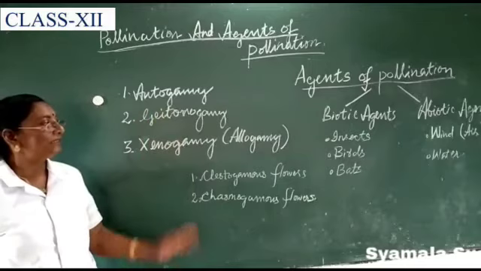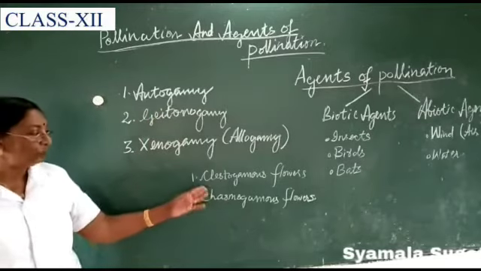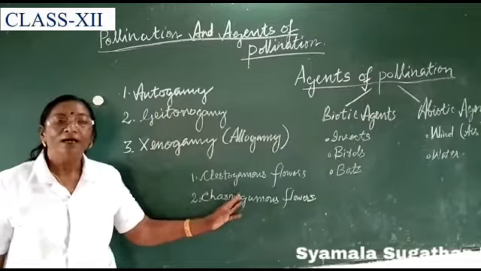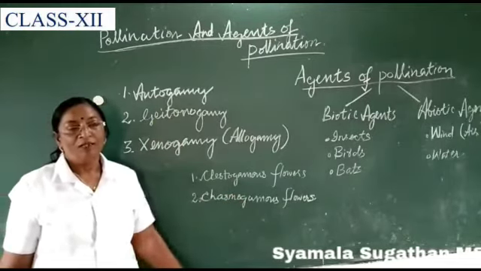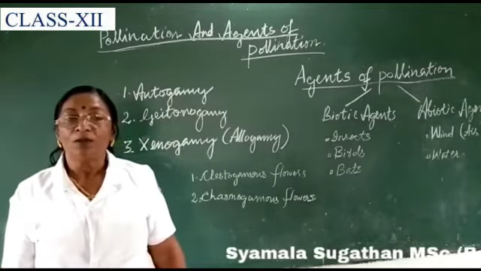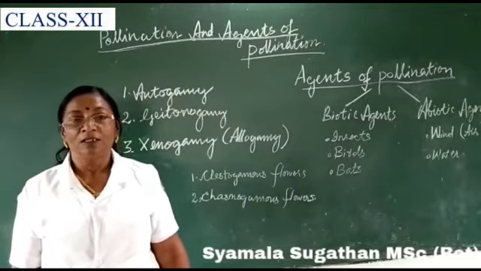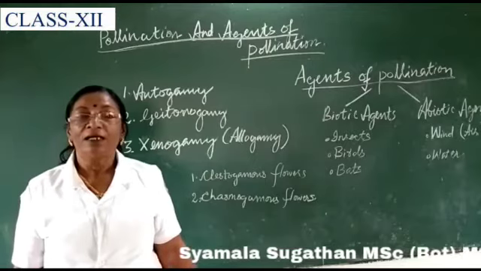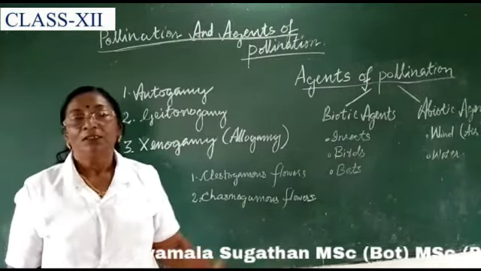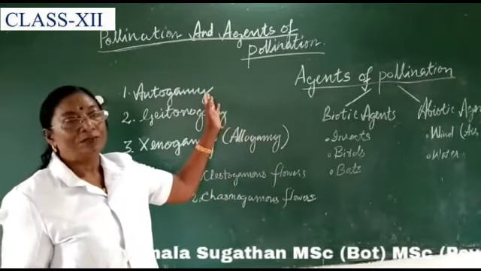And when we are studying this, we have to come across two different types of flowers, namely cleistogamous flowers and chasmogamous flowers. Cleistogamous flowers are flowers that do not open at all and do not expose their androecium and gynoecium. So in this case, autogamy alone takes place.